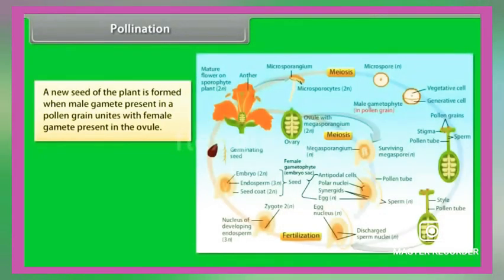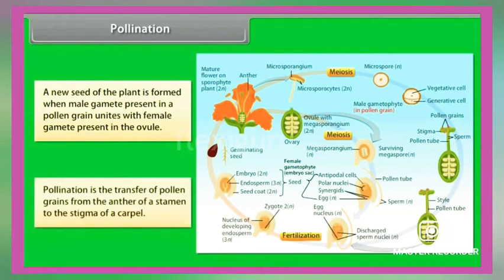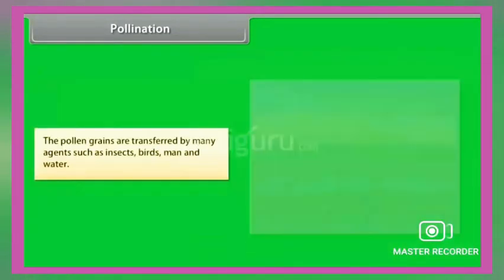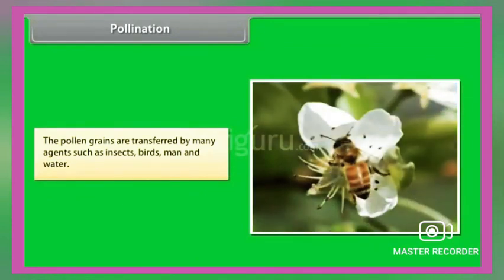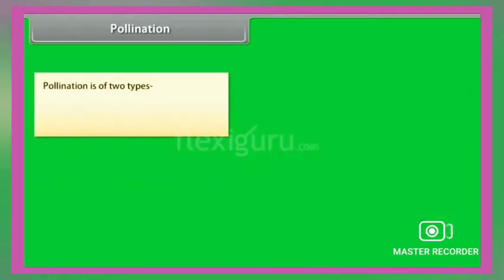Pollination. A new seed of the plant is formed when the male gamete present in a pollen grain unites with the female gamete present in the ovule. Pollination is the transfer of pollen grains from the anther of a stamen to the stigma of a carpel. Do remember this definition, students. The pollen grains are transferred by many agents such as insects, birds, man and water. Pollination is of two types, namely self-pollination and cross-pollination.